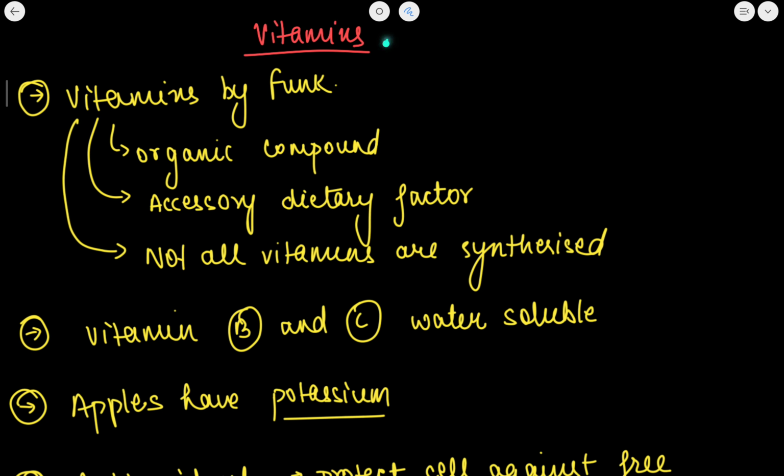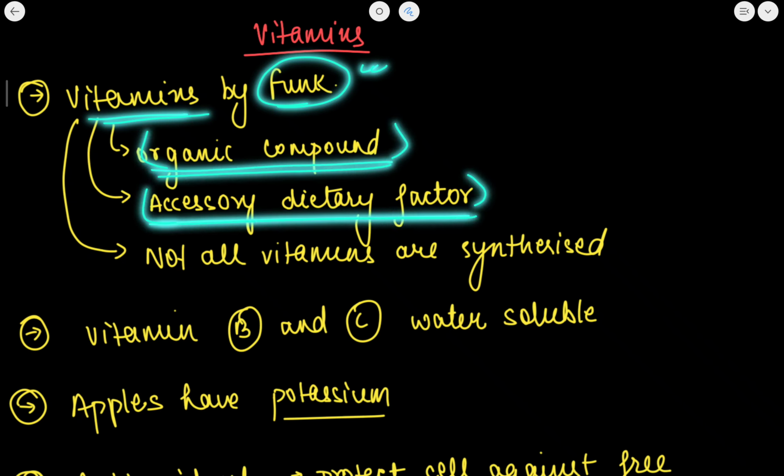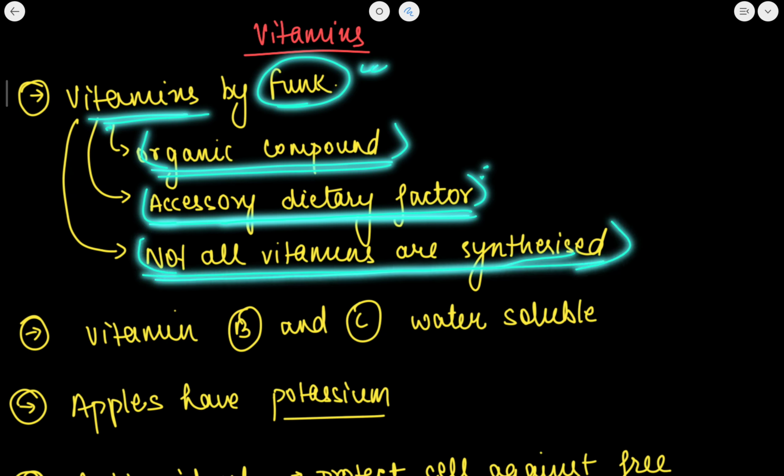Now let us talk about vitamins, which is the most important part, and one question is always asked from this part. Vitamins were discovered by Funk. Vitamins are organic compounds. These are accessory dietary factors which act as catalysts in energy production in our body. Also, not all the vitamins in the body are synthesized.